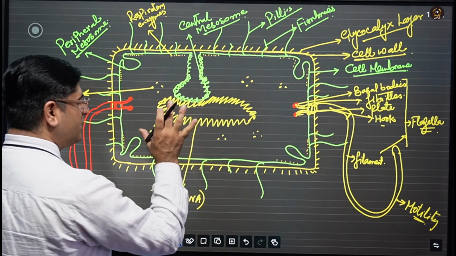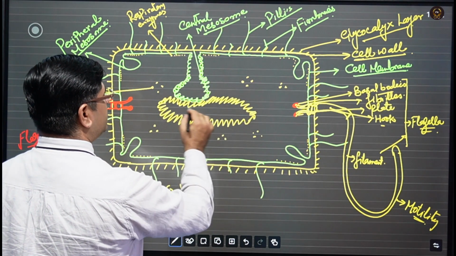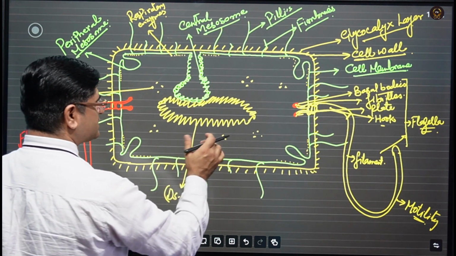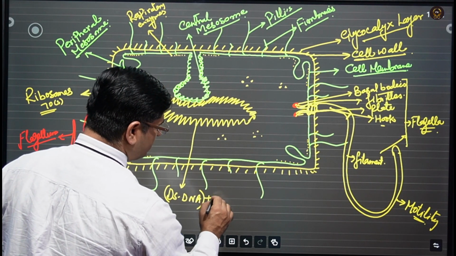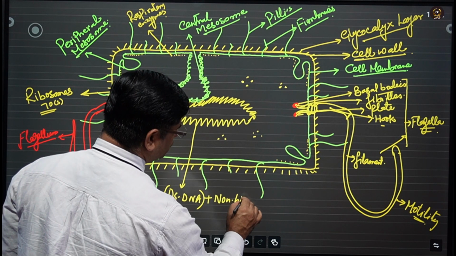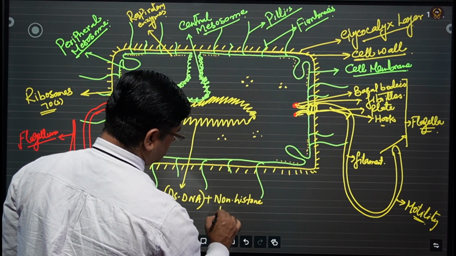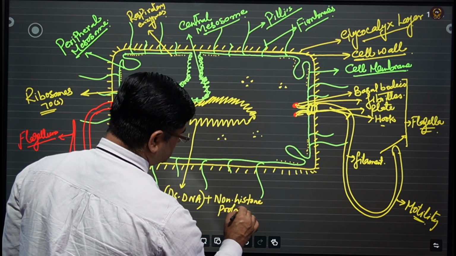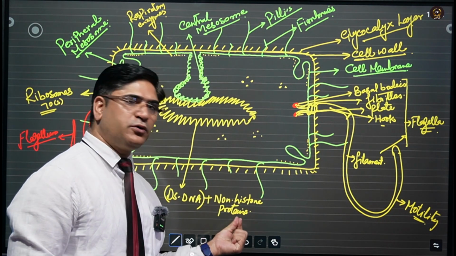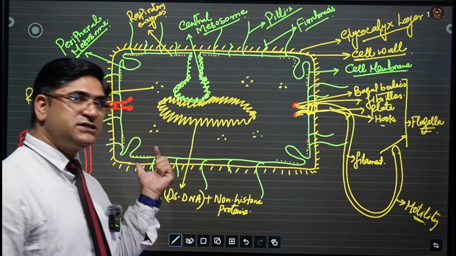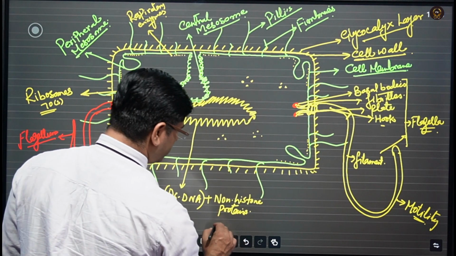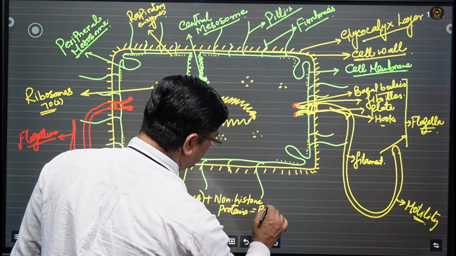It is naked but double-stranded DNA. It contains double-stranded DNA, plus it has the combination of some proteins called non-histone proteins. Okay, so eukaryotes have histone proteins, while prokaryotes like bacteria have non-histone proteins. Those non-histone proteins are called polyamines.